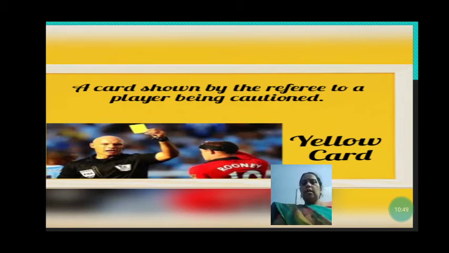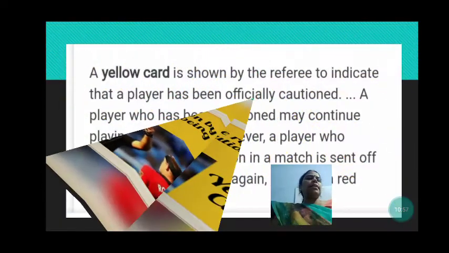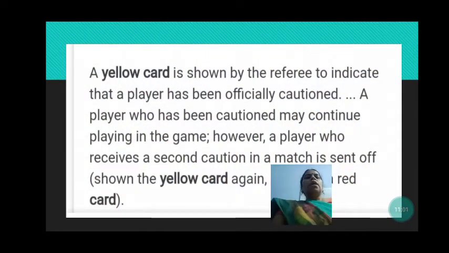So the player to whom this referee is showing a yellow card is being warned to play nicely in the game. A yellow card is shown by the referee to indicate that a player has been officially cautioned, that the player has been warned. A player who has been cautioned may continue playing in the game. So when the referee shows this yellow card, he is warning the player: now play nicely, dear.